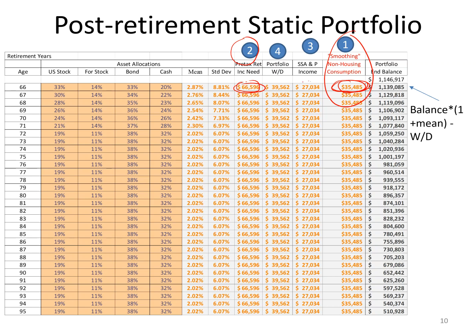I then calculate how much Social Security I have, and then I back into, lastly, how much of my portfolio I need to withdraw to smooth that income. So it looks like I need to withdraw $39,000 a year to ensure that I have $35,000 in non-housing consumption, accounting for the fact that I already have a pension and or Social Security.